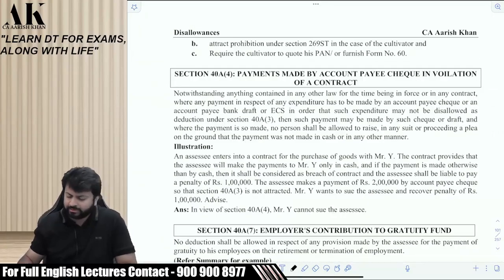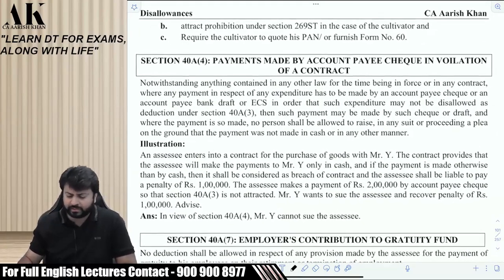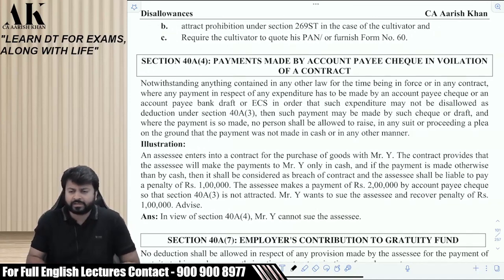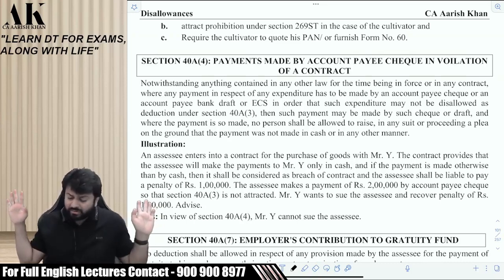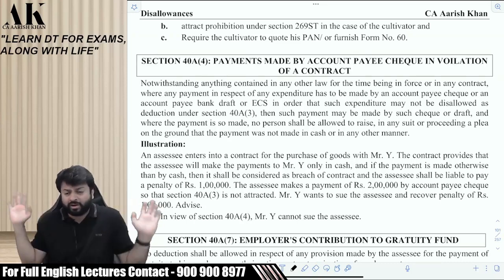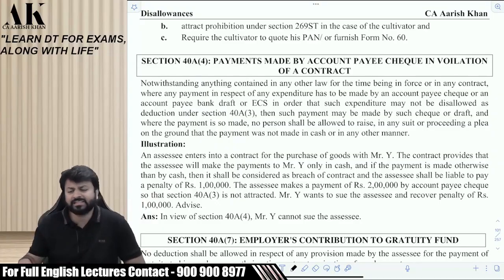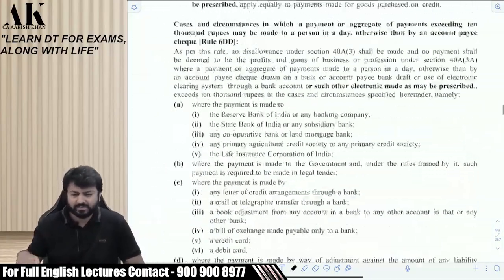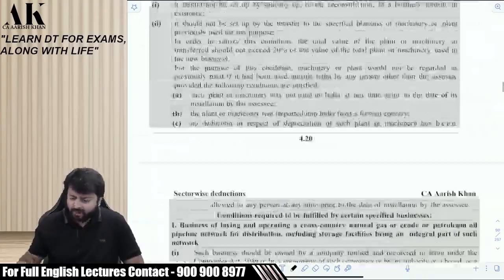You might not have heard about this section ever. You might have seen this section for the first time. You can read the first line of this section. What is written? Notwithstanding anything contained in what? Any other law. It means this section overrides other laws also. Please answer. Therefore, these are the three types of notwithstanding clause.